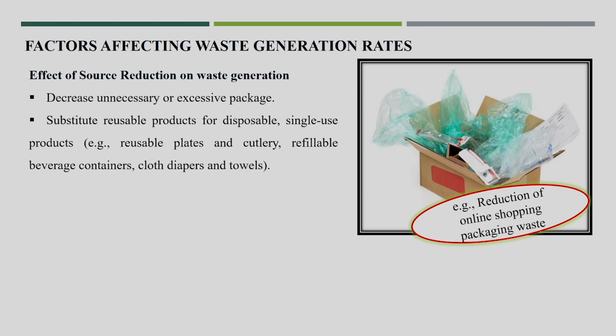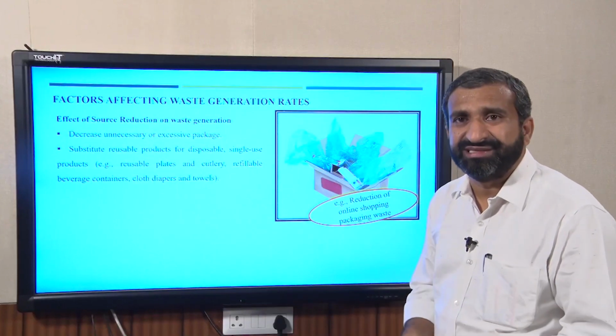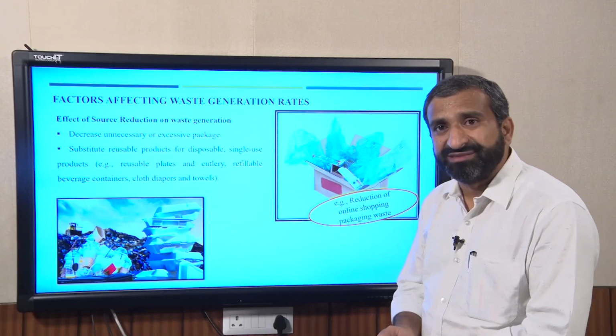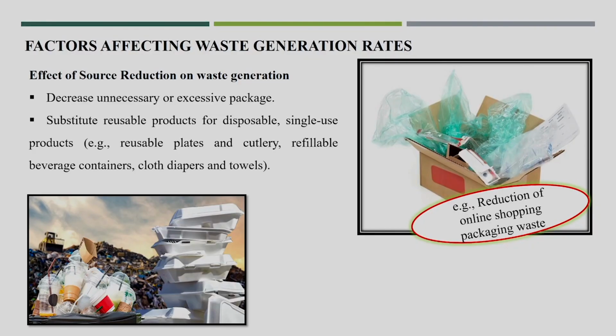waste. Now another point is to substitute reusable products for disposable single use products. Recently India banned single use plastic. Similarly, these disposable items, especially in the festival seasons, we are using a lot of disposable materials, which are usable only once, after that they go to the disposal site.